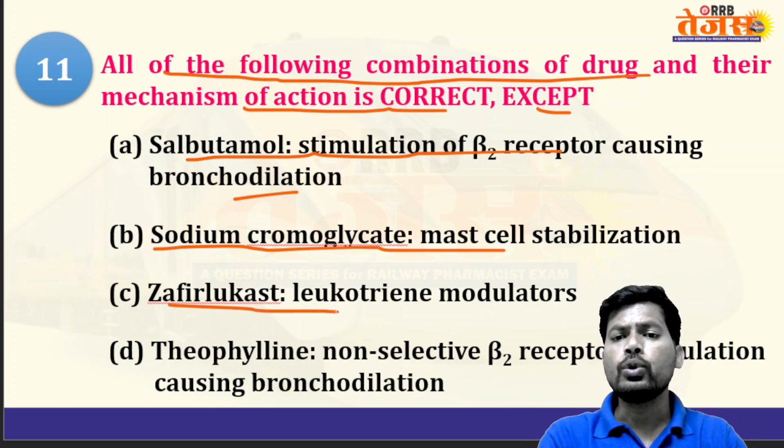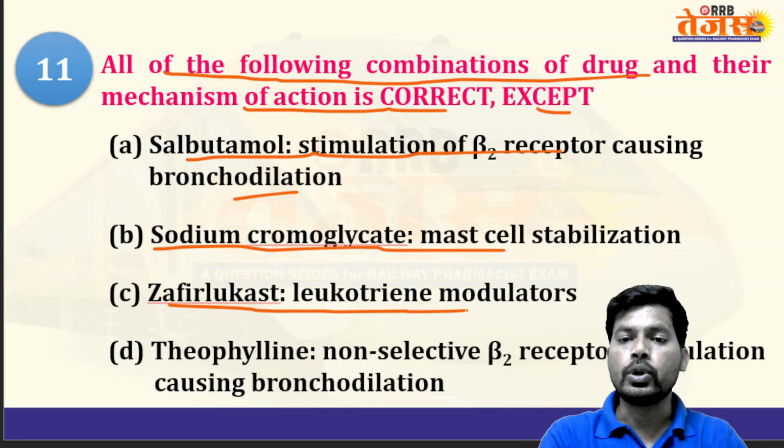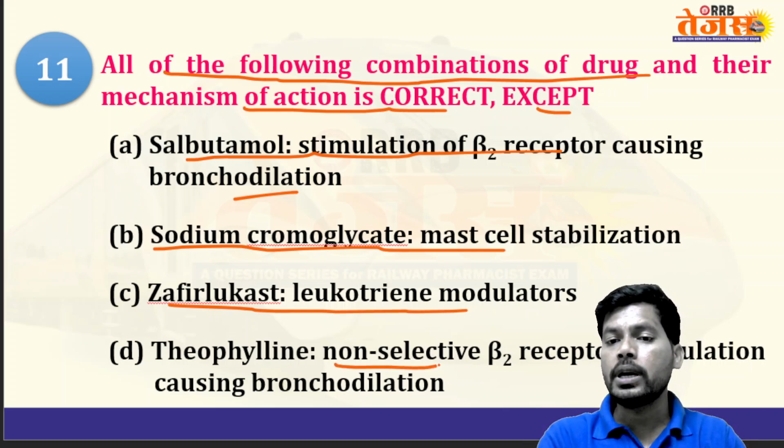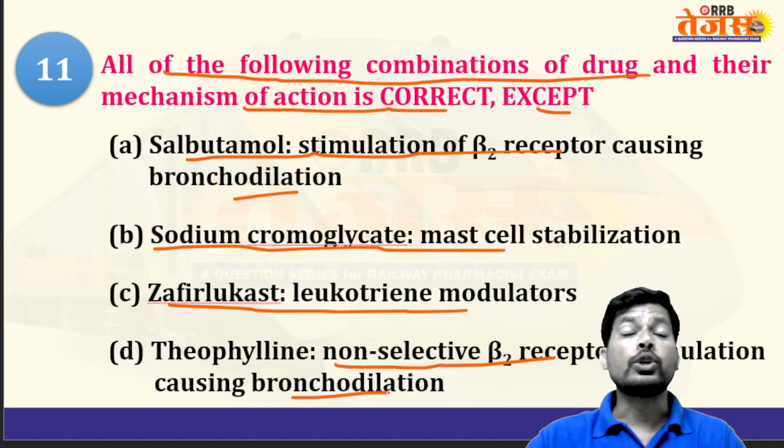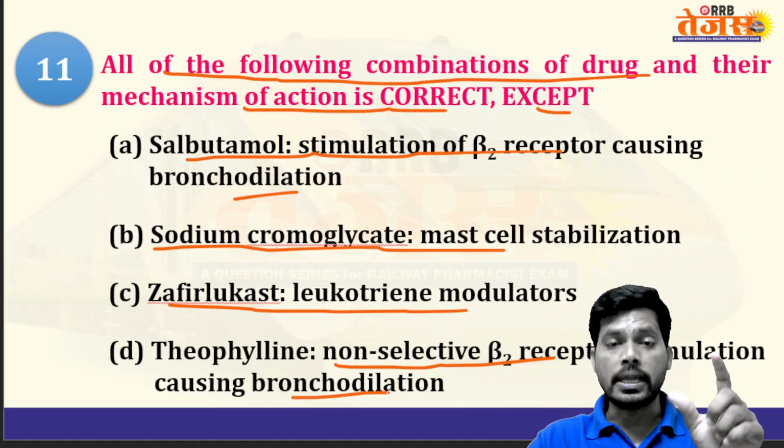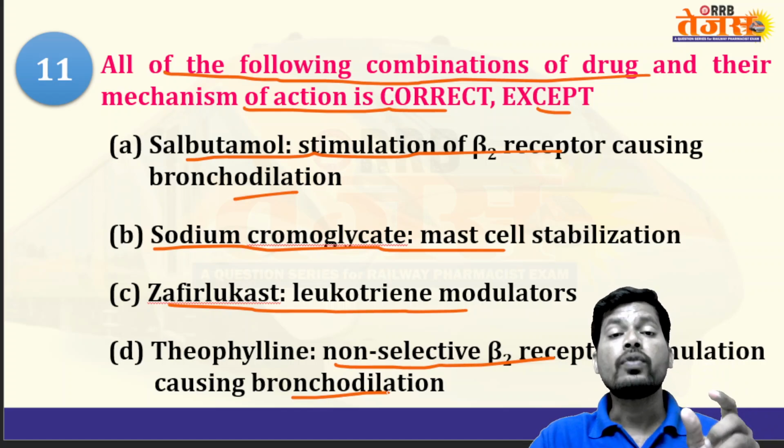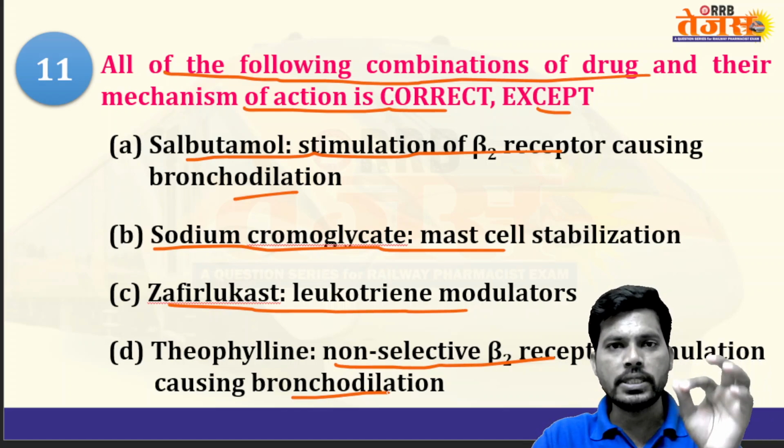Zafirlukast, leukotriene inhibitor. Zafirlukast, montelukast, leukotriene modulators. Theophylline, a non-selective beta 2 receptor stimulation causing bronchodilation. So theophylline is a xanthine alkaloid, a natural alkaloid. First, it inhibits the phosphodiesterase enzyme.